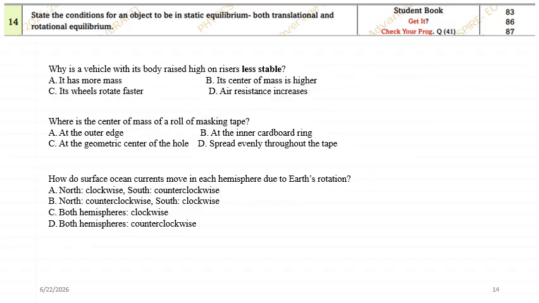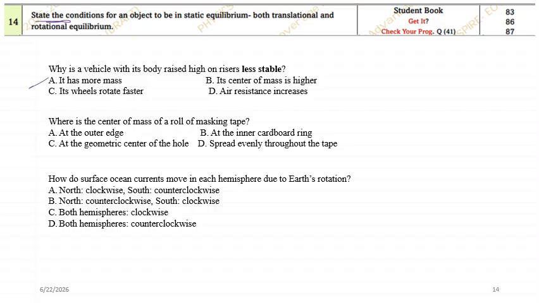Definite. Now, state a condition for an object to be in static equilibrium. Okay, state a condition for an object to be in static equilibrium. I think it's easy. Yeah, sorry for that. State, this is the learning objective 14th.